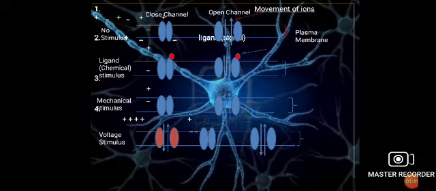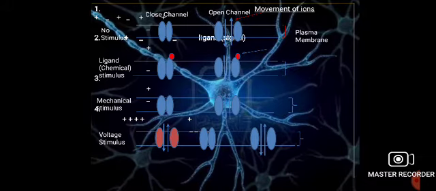Here we can see these four types of channels on the membrane of a neuron. In the case of the first diagram, the channel does not require any type of stimulus for opening.